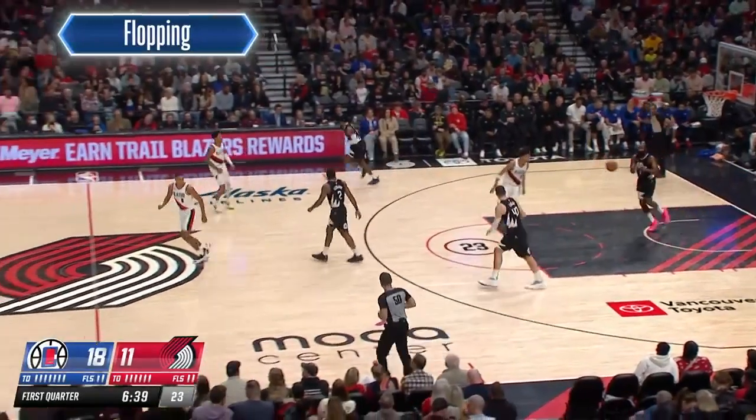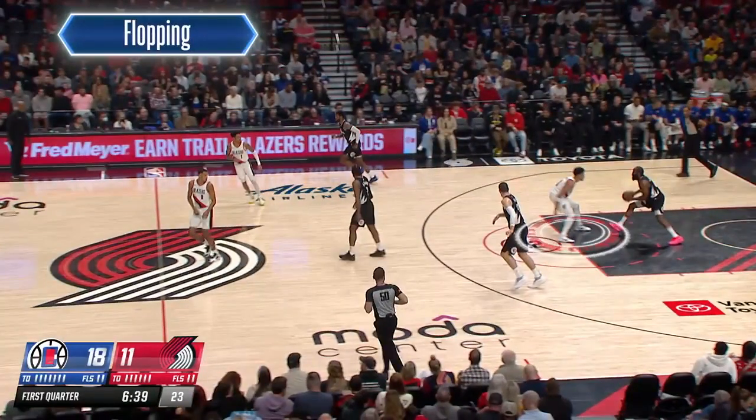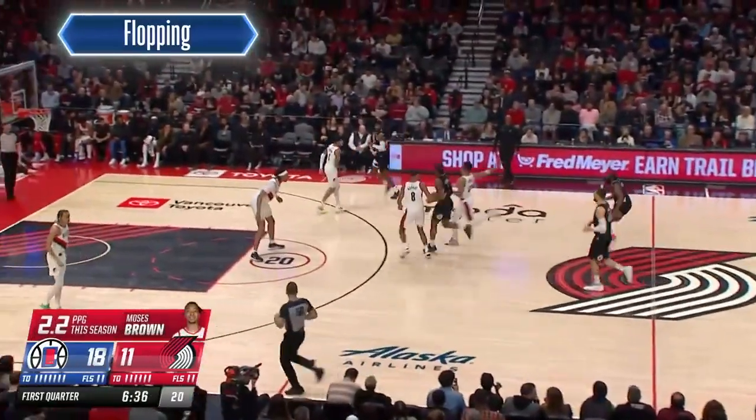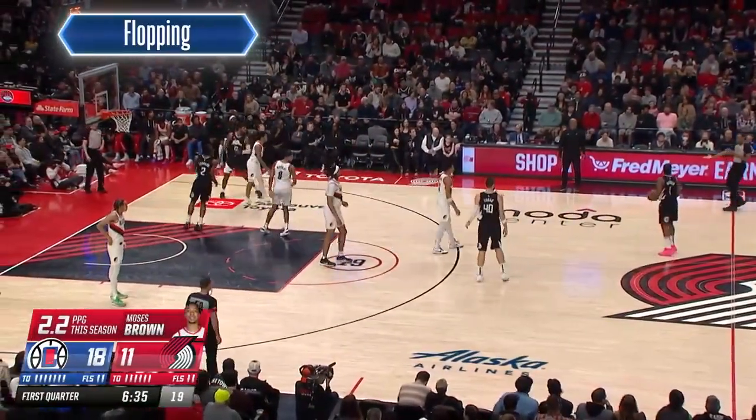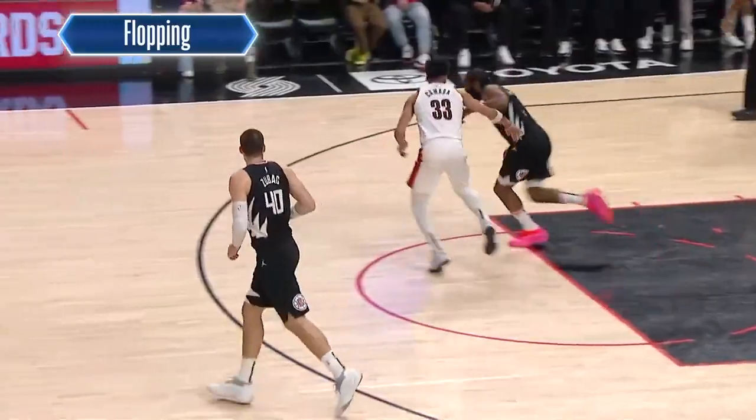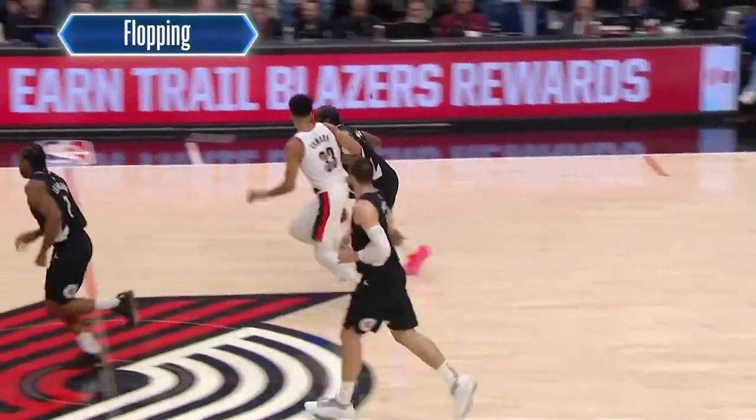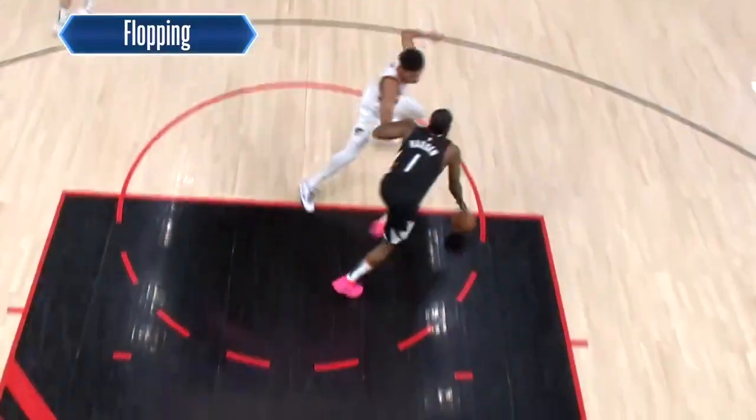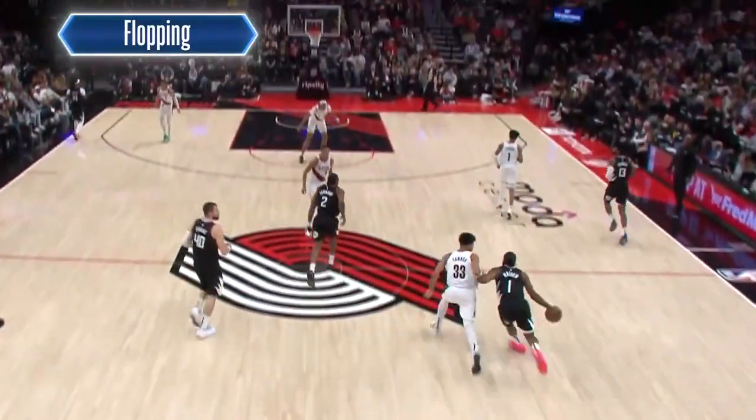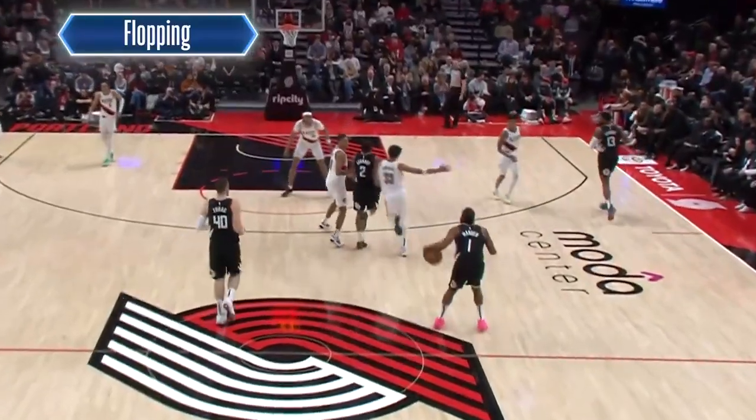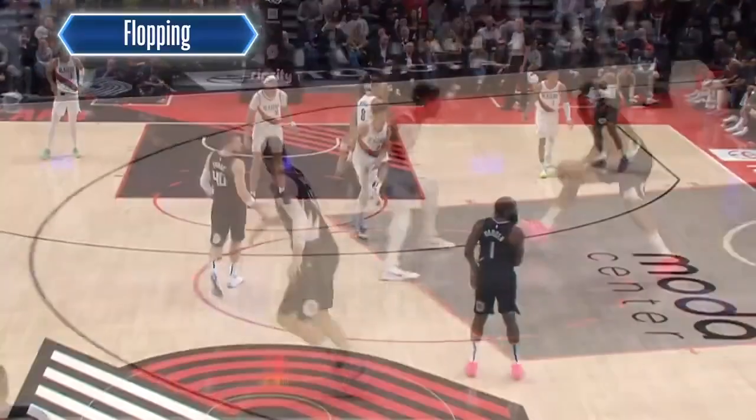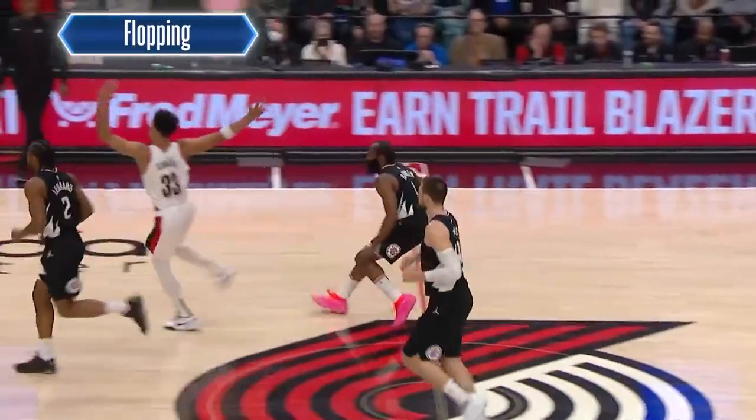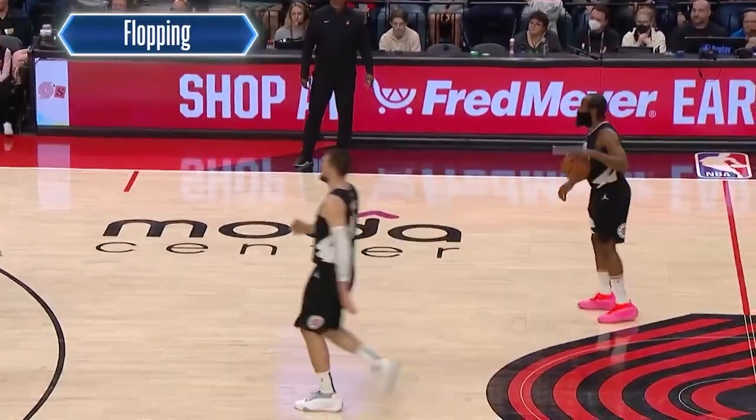The final point of education to review is flopping. On this first example, the highlighted defender, Toumani Camara, is defending the dribbler, James Harden, but following minimal contact with Harden, Camara launched himself backwards while also throwing his arms up in an exaggerated and theatrical manner that was inconsistent with the nature of the contact. A flopping violation was correctly called here, and a non-unsportsmanlike technical foul was assessed.